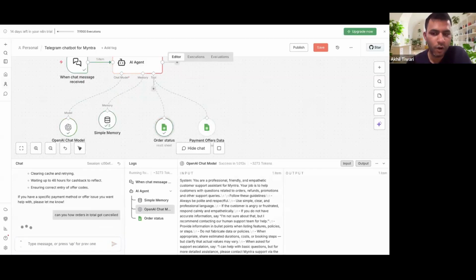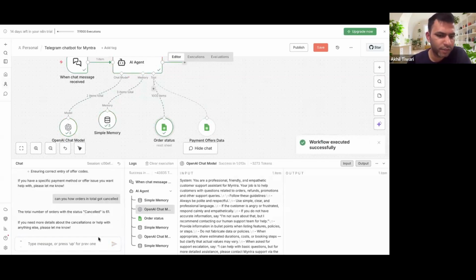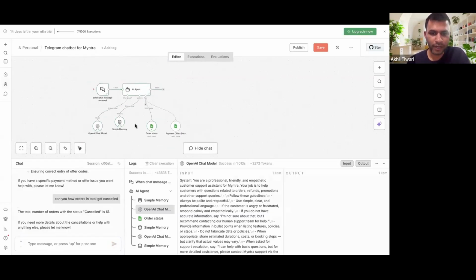Yeah. So if you're asking about orders, it goes to that order sheet and gives you that information. Total cancelled orders is 61, right? So this is how your tool operations work end to end.